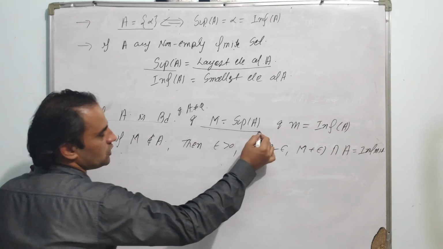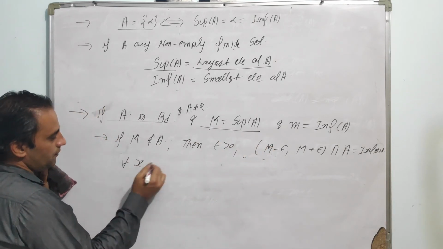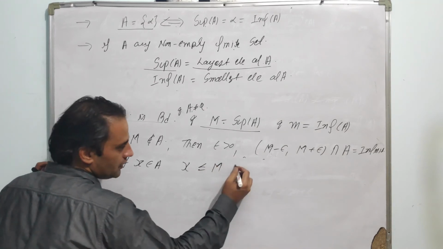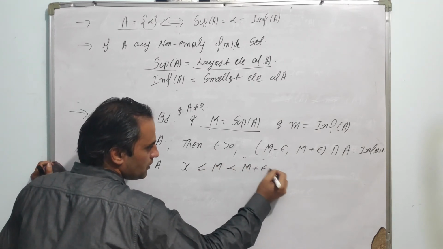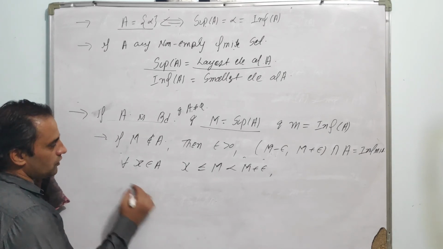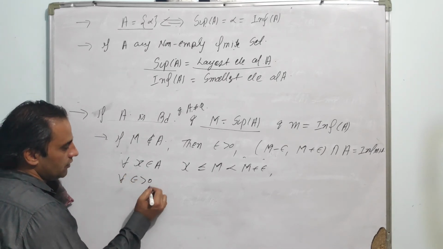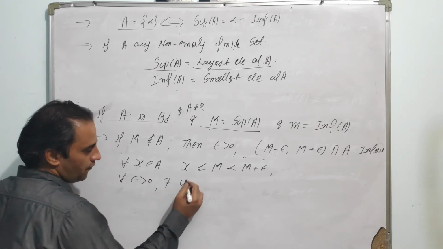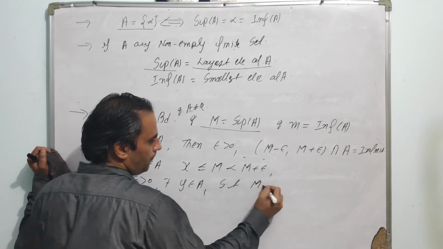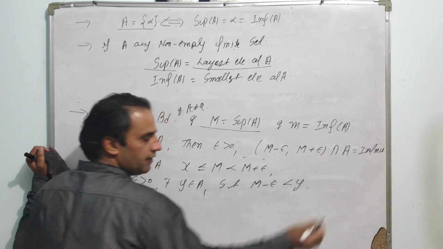Since capital M is a supremum, for all x belonging to A, x must be less than or equal to M. Obviously, this is less than or equal to M plus epsilon for any epsilon. And by the definition of a supremum, for all epsilon greater than 0, there exists y belonging to A such that M minus epsilon is less than y.